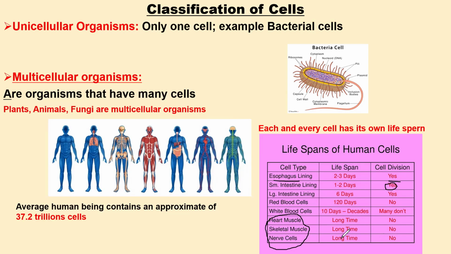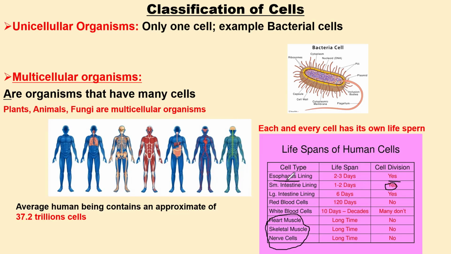Once these cells are dead, you are also dead, unless you undergo tissue or organ transplanting, like a brain transplant, skeletal muscle transplant, or heart transplant, because none of these cells undergo cellular division. So as they die or have any injury, there will be a problem. So this is the different lifespan of human cells.